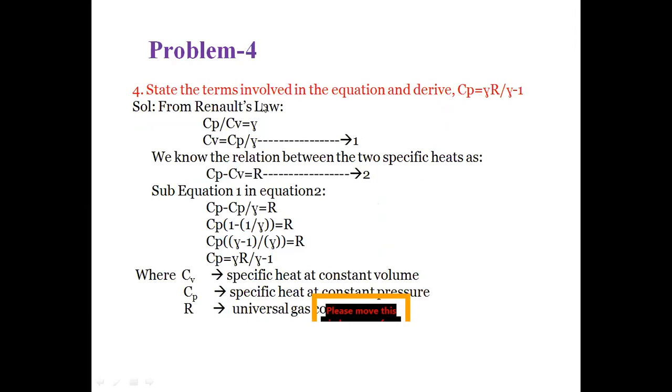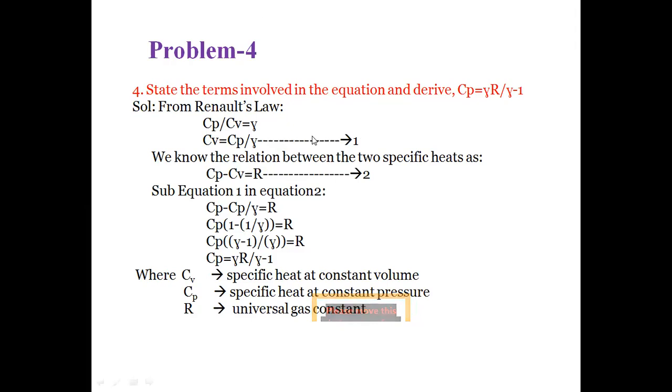Next problem. State the terms involved in the equation and derive Cp is equal to gamma R by gamma minus 1. So we have to derive this equation. From the Reynolds law, we know that the ratio of the two specific heats is represented by the letter gamma. So Cp by Cv is equal to gamma. So from this, Cv is equal to Cp by gamma. This is the first equation. And we know the relation between the two specific heats and the gas constant R as Cp minus Cv is equal to R. This is the second equation.